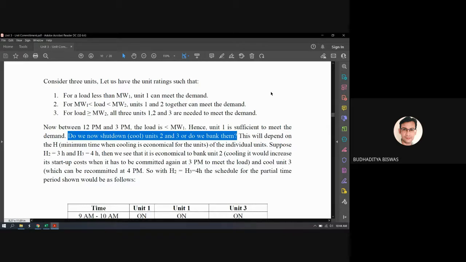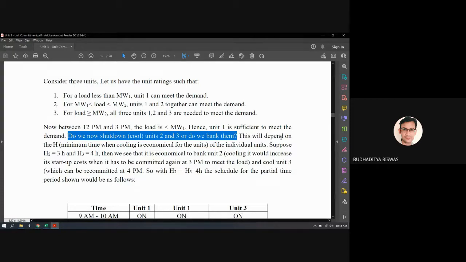Should we stop it? Stop it means let the unit cool, or do we put it in the banking mode. Banking mode means the main boiler is actually disconnected from the turbine, so that the turbine is not able to generate the electricity, but the operating temperature and the pressure of the steam inside the boiler should be kept as it was, just by doing some intermittent firing, because continuous firing is not needed.